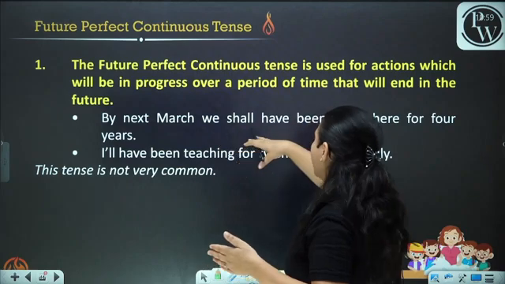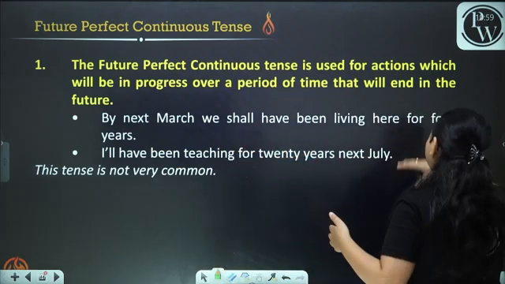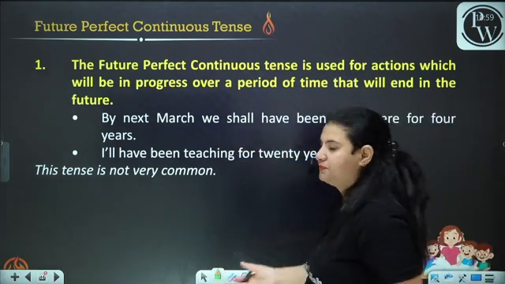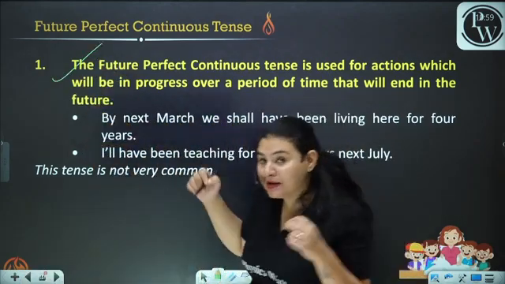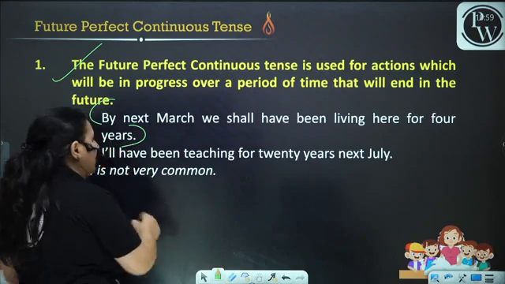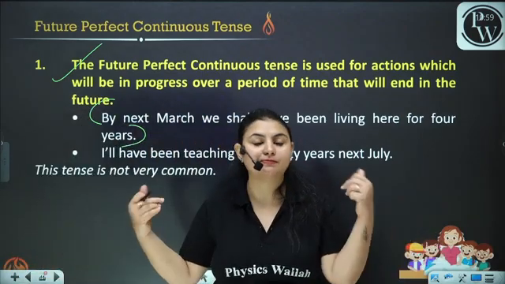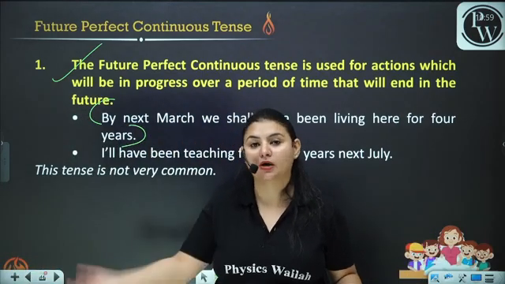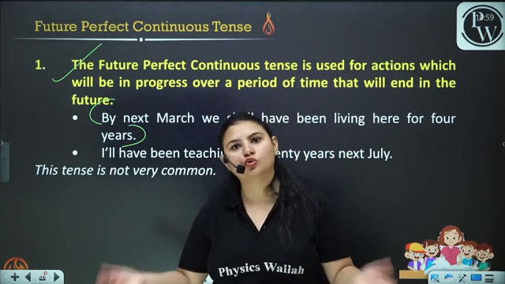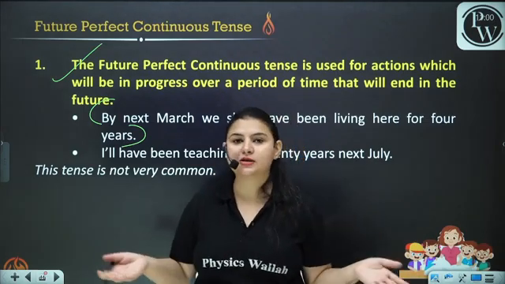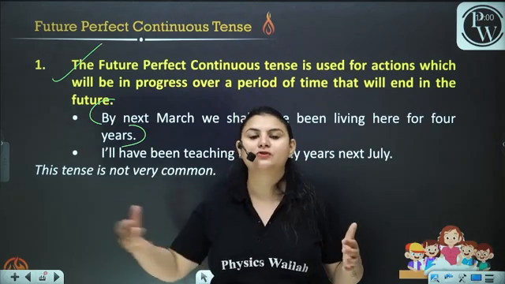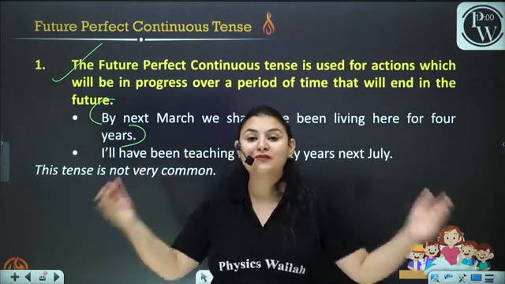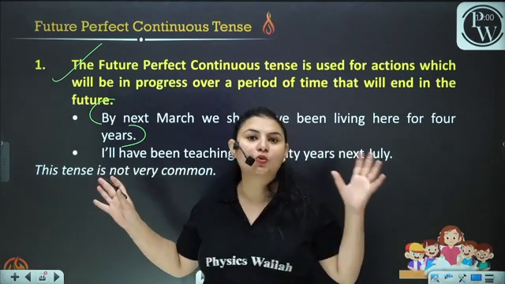By next March, we shall have been living here for 4 years. Now, when we read this, we get confused. But when we saw the example, it is absolutely clear. This is the magic of learning tenses. When we read the rules, when we read the uses, we think, okay, this is not possible to learn. But we can learn it easily through examples.